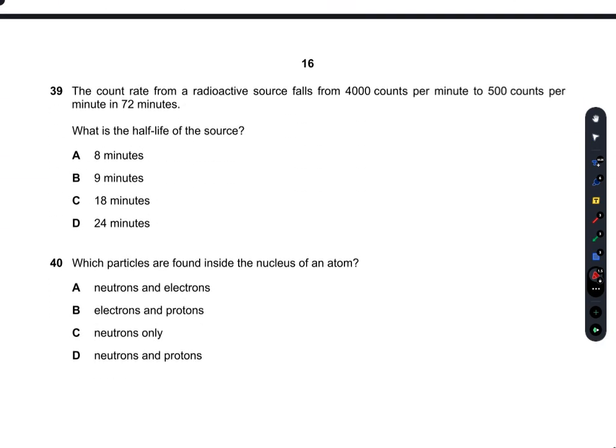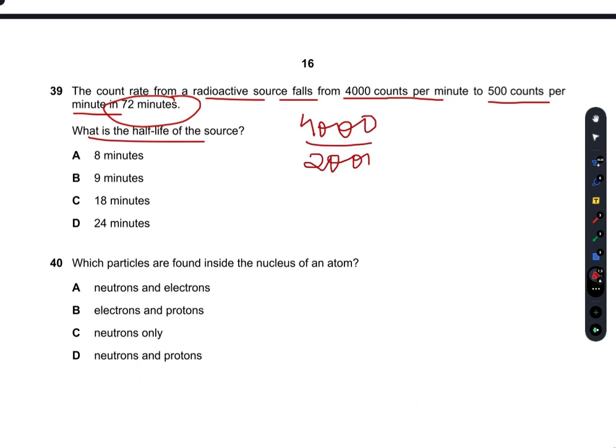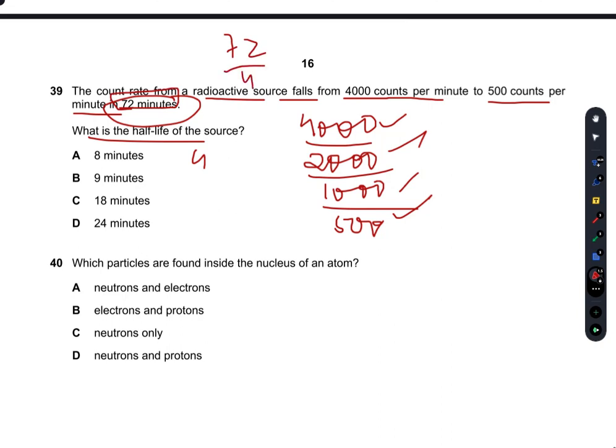The count rate from a radioactive source falls from 4,000 counts per minute to 500 counts per minute in 72 minutes. What is the half-life of the source? The count rate falls from 4,000 to 500 counts. That means that three half-lives, 1, 2, and 3, have passed in 72 minutes. So 72 over 3, the half-life is 24 minutes. So D is the right answer.